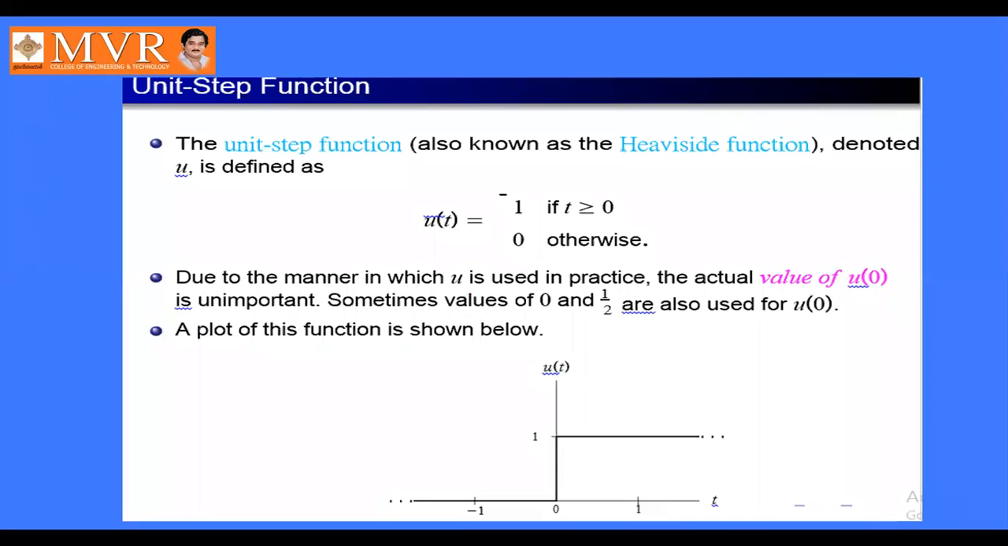Unit step function. How is the unit step function defined? u of n or u of t is equal to 1 for t greater than or equal to 0, and 0 otherwise.